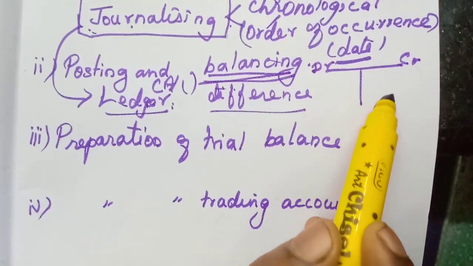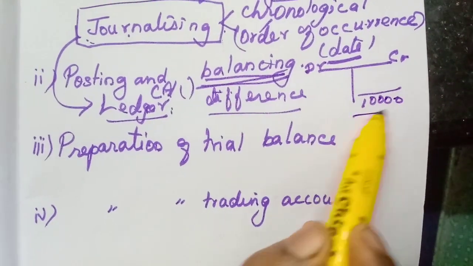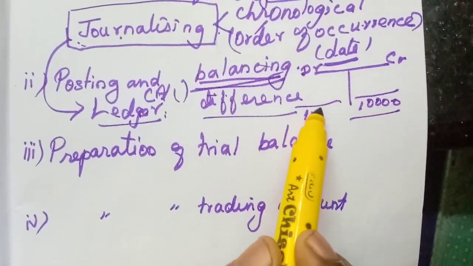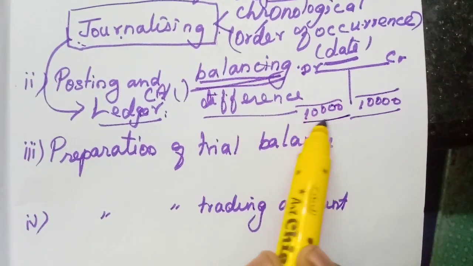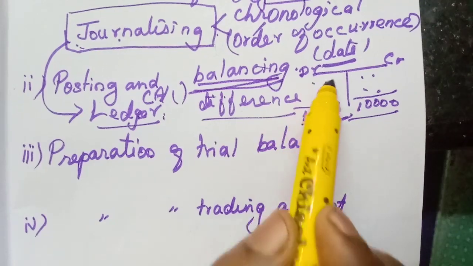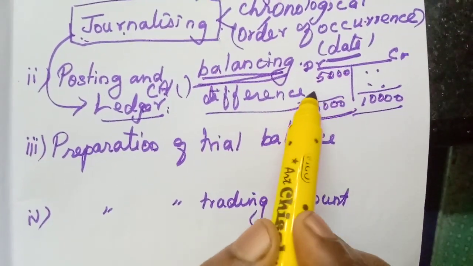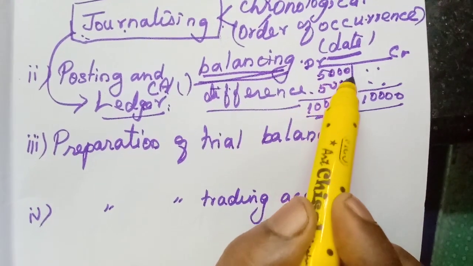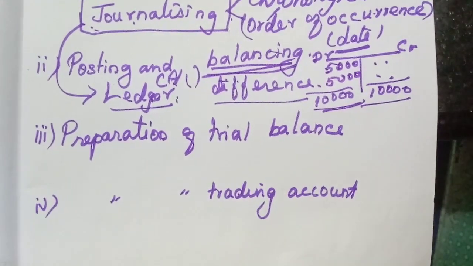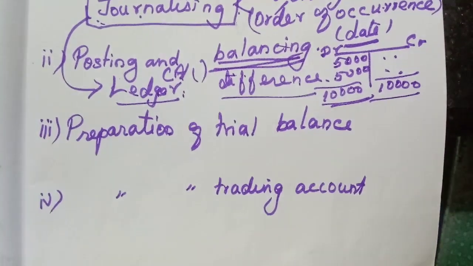If here the credit side total is 10,000, here also we have to write 10,000. Here we have two items totaling 10,000. Here we have only one item, 5,000. Then this is the difference, 5,000. This is called balancing. Understood? Now that is balancing. Posting and balancing is the second step.